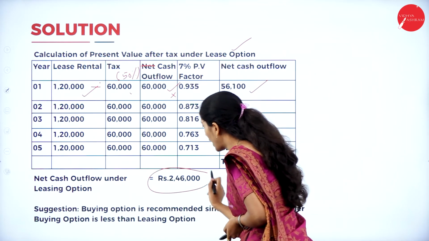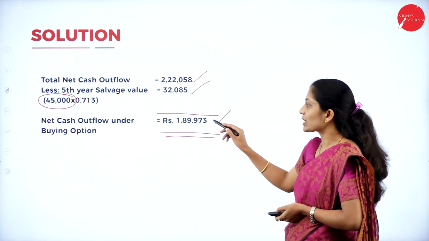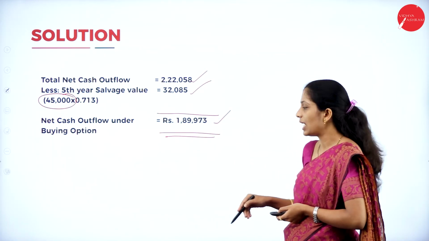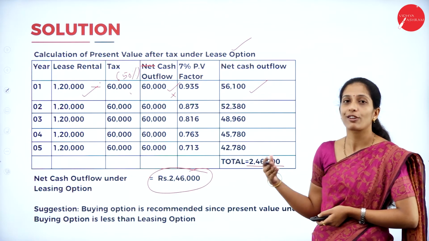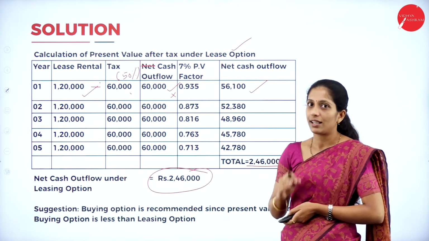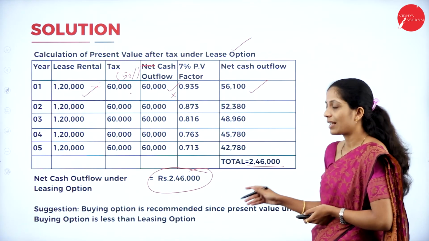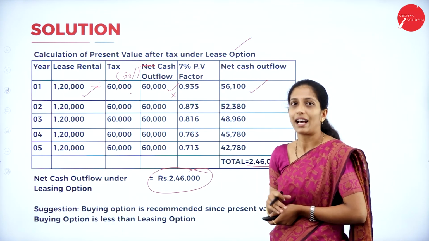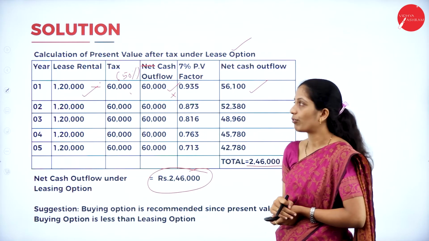So how much? 2,46,000. So if you compare this 1,89,973 under buying option and 2,46,000 under leasing option, which one would you recommend? So which one is less? So here buying option is less. So buying option is recommended because it is lesser than leasing option. So this is a problem on lease financing.